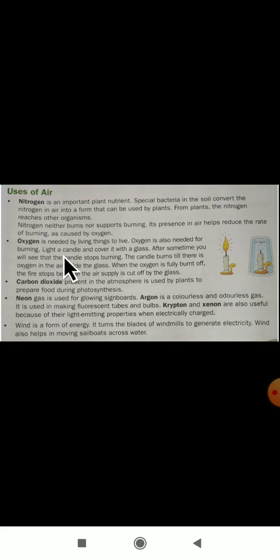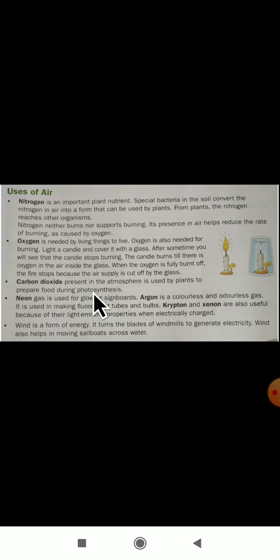Light a candle and cover it with a glass. After some time, you will see that the candle stops burning. The candle burns till there is oxygen in the air inside the glass. When the oxygen is fully used up, the fire stops because the air supply is cut off by the glass. Dear students, you have to take one candle, put it down and cover it with a glass. When air is present, only then will it burn. If the air is finished, the candle will go off automatically. Burning takes place only in the presence of oxygen, in air.